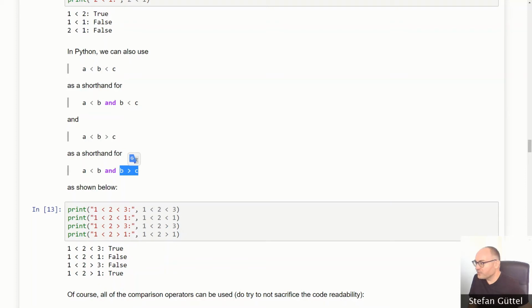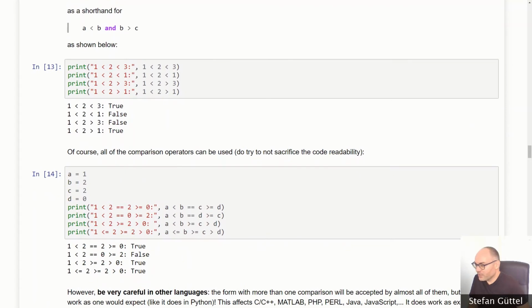Personally, I find these shorthand notations not very easy to read, and I would always prefer to write them out in full form, right? This is something that is very easy to read. A is less than B and B is less than C. Whereas here I always have to think twice, remind myself what is actually meant by this notation. So personally, I avoid it, but it's completely up to you. It is also possible to have more than 3 of these expressions. You can have an arbitrary number, and they're always checked from left to right and then combined with AND, as we have seen above here.